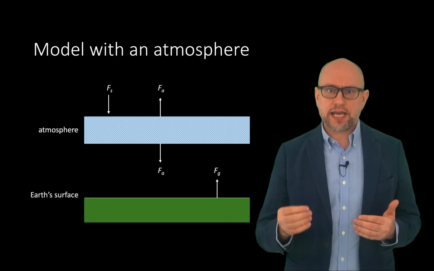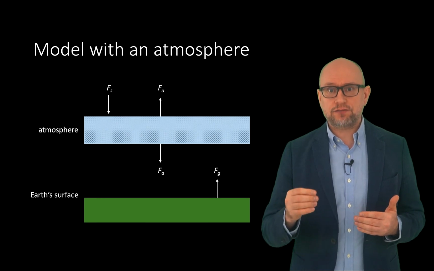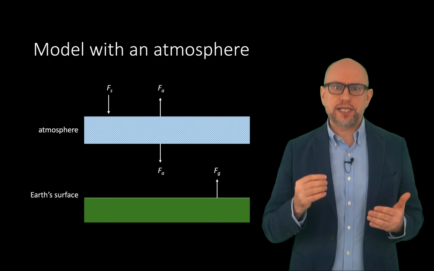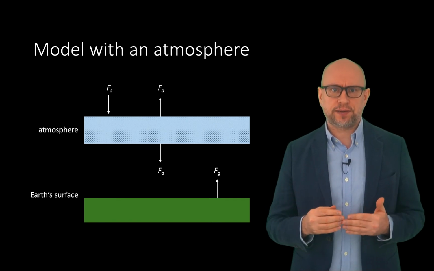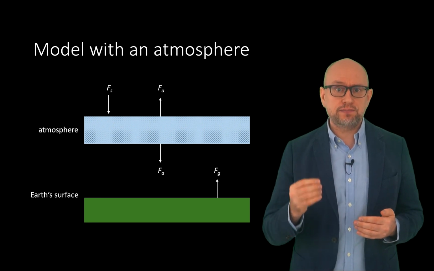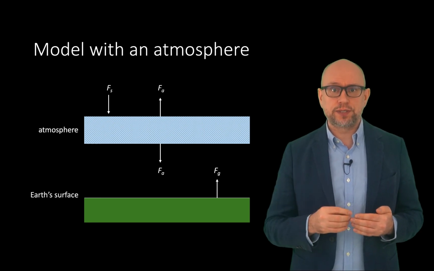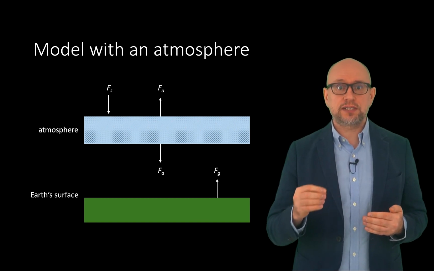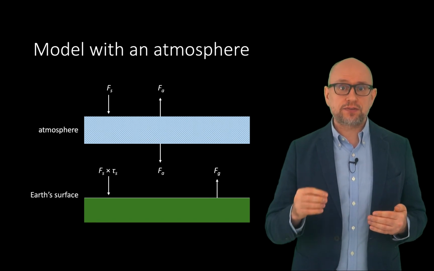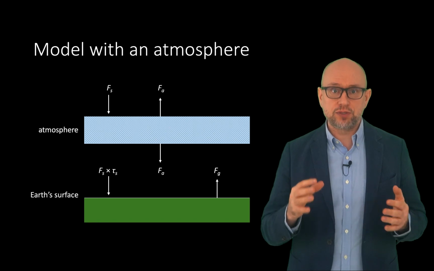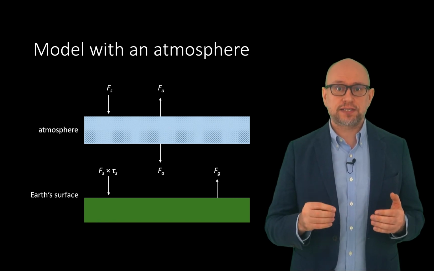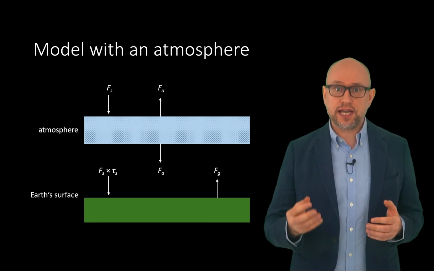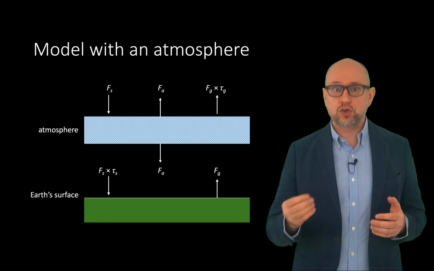Note that the total emission from the atmosphere is twice F sub A to account for radiation emitted upwards and downwards. To complete this model, we also need to account for the absorption of radiation by the atmosphere. We will do this by defining transmittance as the fraction of radiation that isn't absorbed. The solar transmittance is given by tau sub S, and the terrestrial transmittance is given by tau sub G. So the amount of solar radiation that passes through the atmosphere to be absorbed by the Earth's surface is simply F sub S times tau sub S. Similarly, the amount of terrestrial radiation that passes through the atmosphere to space is simply F sub G times tau sub G.